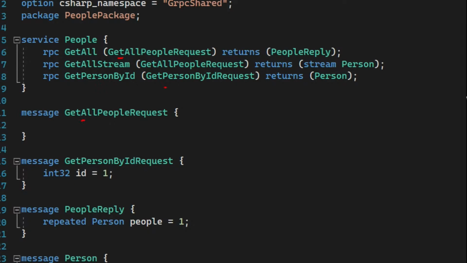Now let's go down to the last one, get person by ID. So this takes a get person by ID request, which is this message here, right? And the only thing that it has is one property, ID, and that's 1. But it returns a person, a single person, not a people reply, but just a single person. We don't need anything else around it. So for the stream, like get all, it's going to return a bunch of persons, but one at a time. So for that syntax, I use stream person, a stream of persons, and that's it.